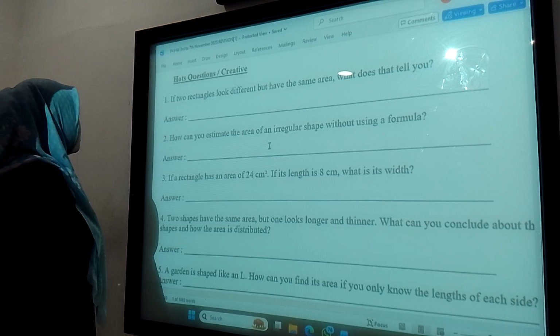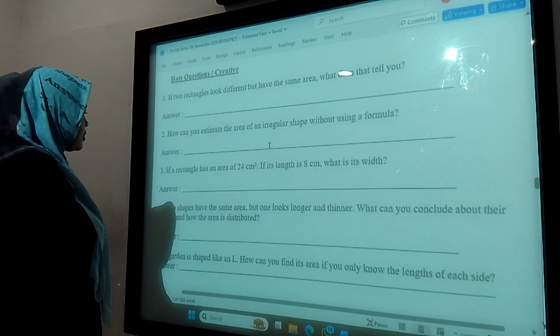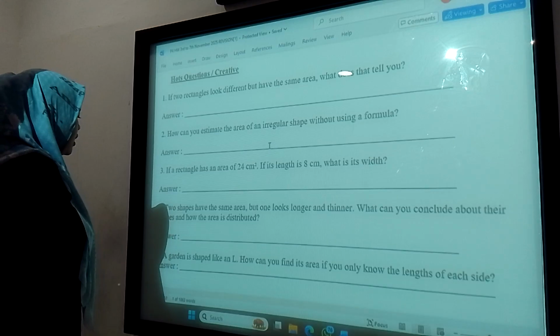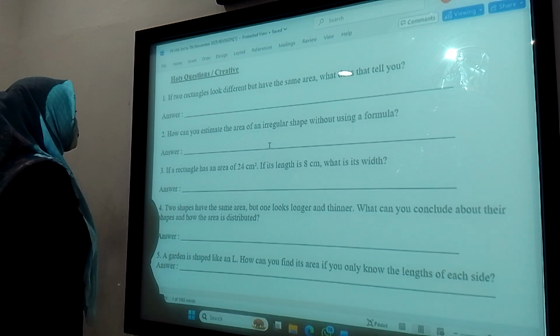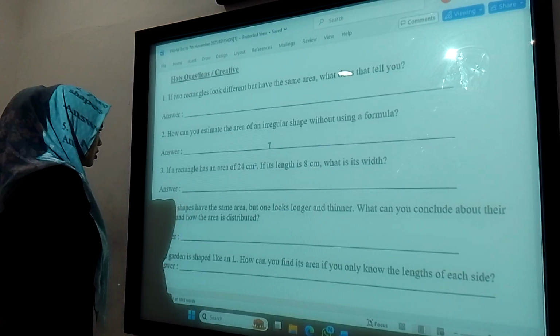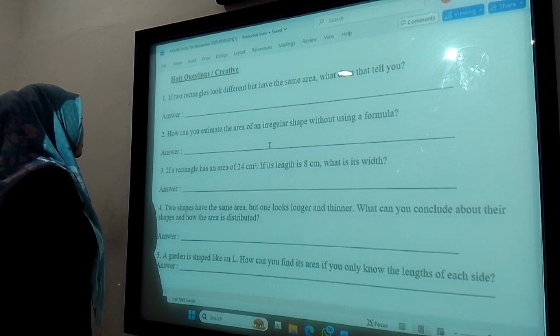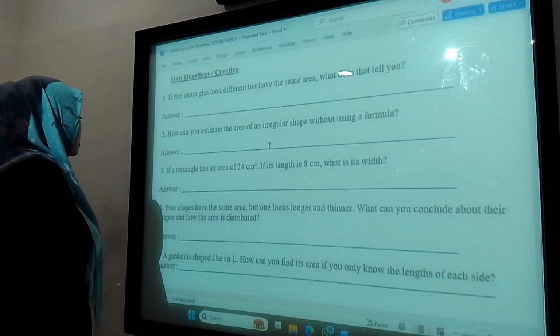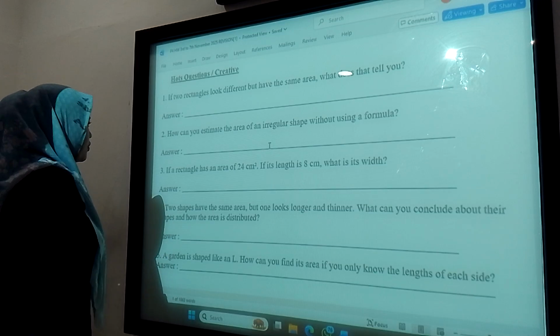Okay, number one, if two rectangles look different but have the same area, what does it tell you? So it means they have the same space, but different length and width. Number two, how can you estimate the area of an irregular shape without using a formula? By counting squares inside the grid.